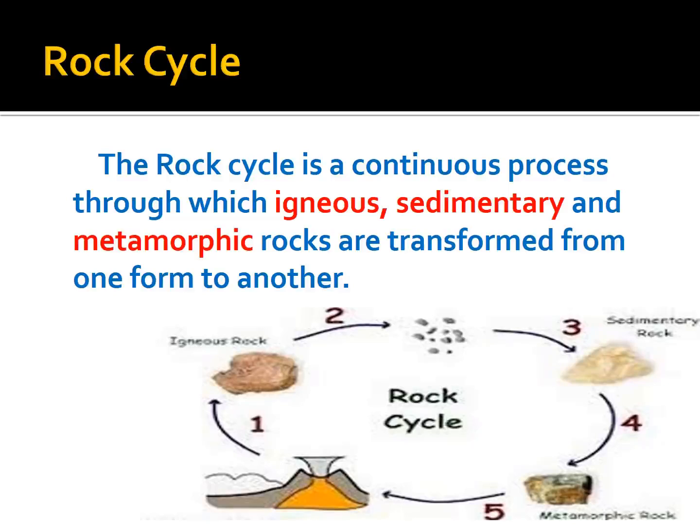Okay, so from the magma, lava, from the lava igneous rocks, then stones, then sedimentary rocks, then metamorphic rock. This is called the rock cycle. So what is rock cycle? The rock cycle is a continuous process through which igneous, sedimentary and metamorphic rocks are transformed from one form to another form. Got it? So this is called rock cycle.